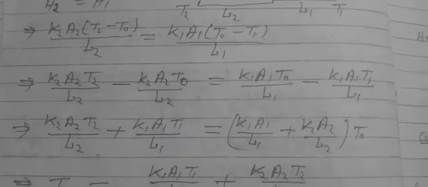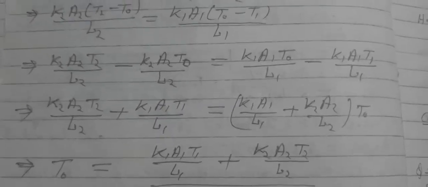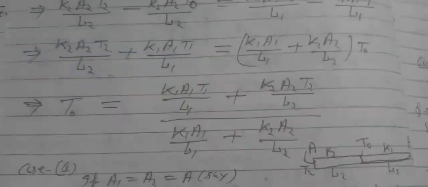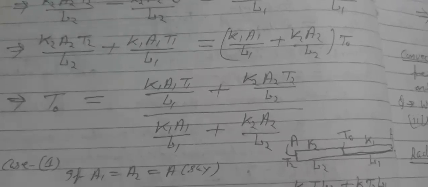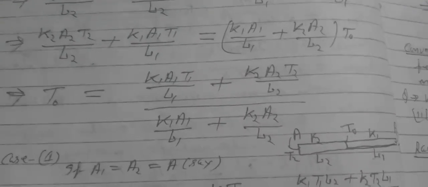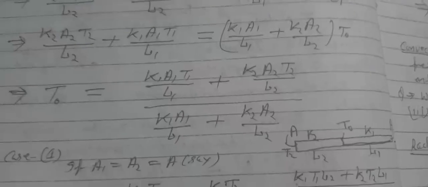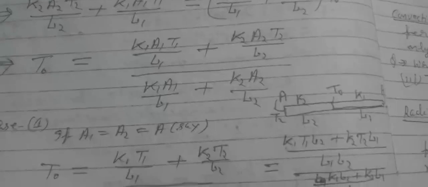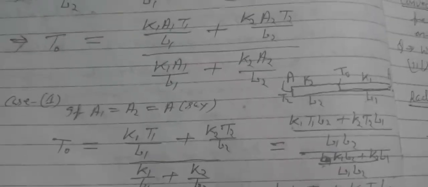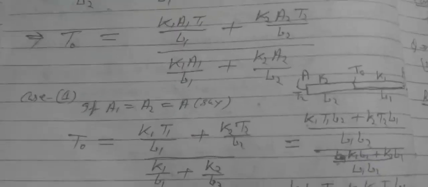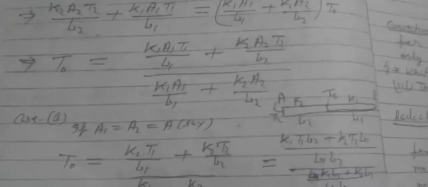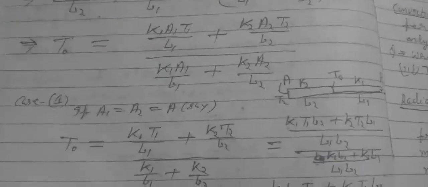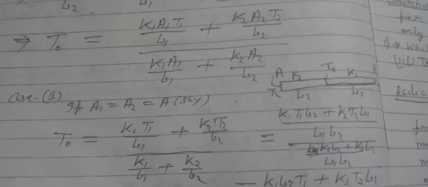Now solving this, finally we get T0 equals (K1A1T1 by L1 plus K2A2T2 by L2) divided by (K1A1 by L1 plus K2A2 by L2). Now different cases can be made for this formula. Case 1: if the cross-sectional area is the same for both rods, then A1 equals A2 equals A.